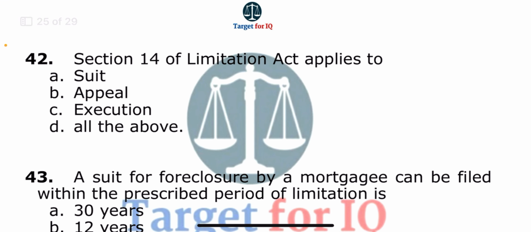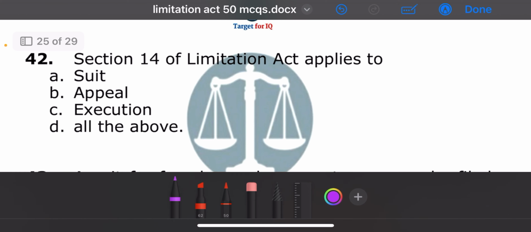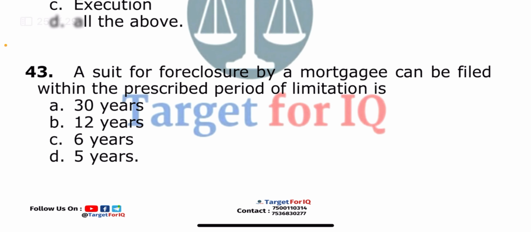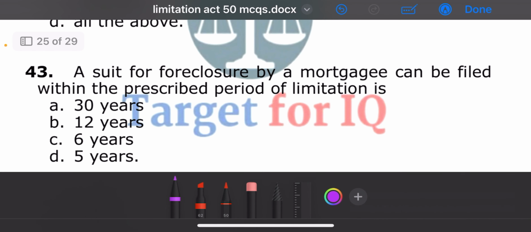Next question, section 14 of Limitation Act applies to. The options are A, suit, B, appeal, C, execution, D, all of the above. The correct answer is option A, suit. Next question, a suit for foreclosure by a mortgagee can be filed within the prescribed period of limitation of. The options are 30 years, 12 years, 6 years, or 5 years. The correct answer is option A, 30 years.